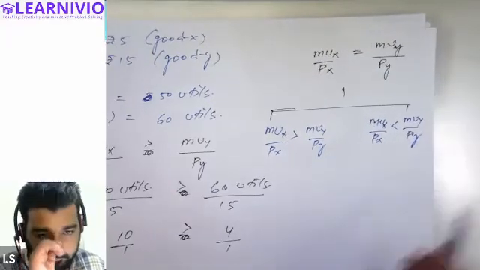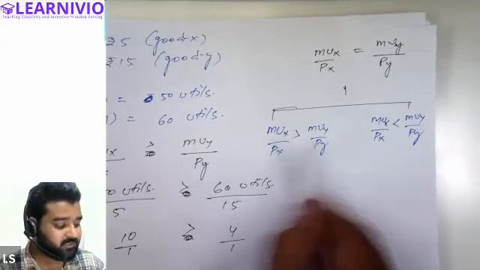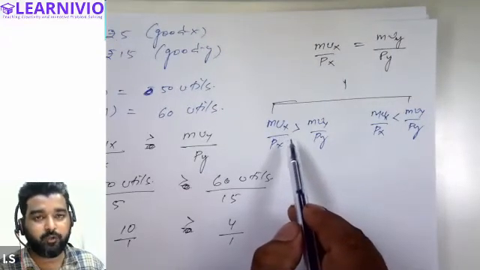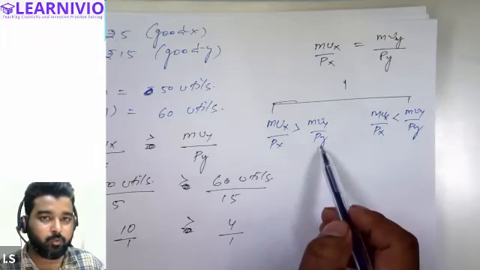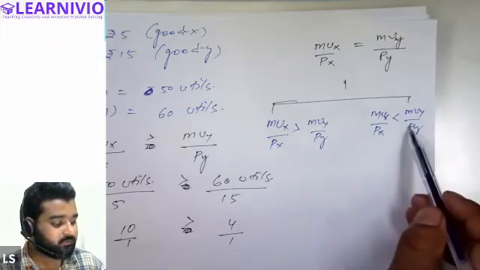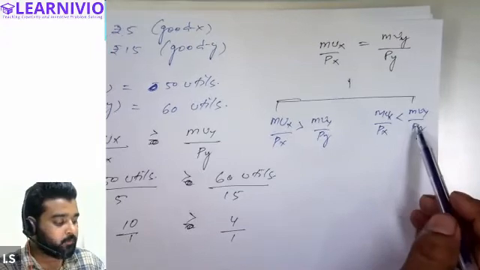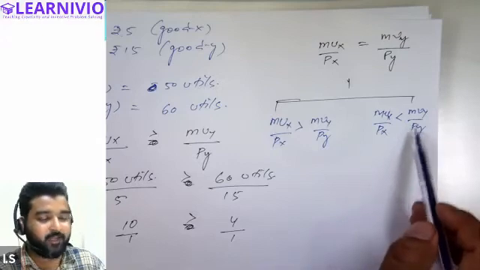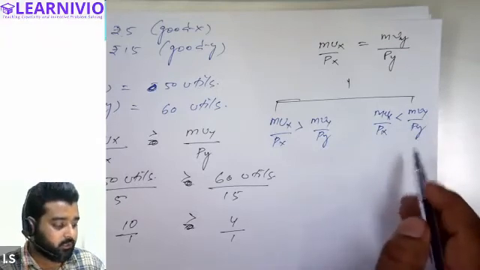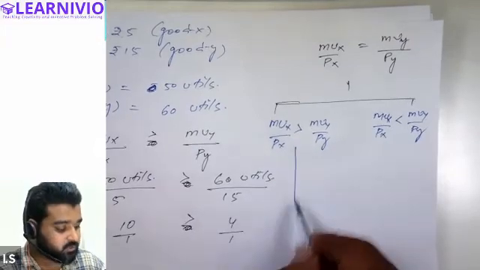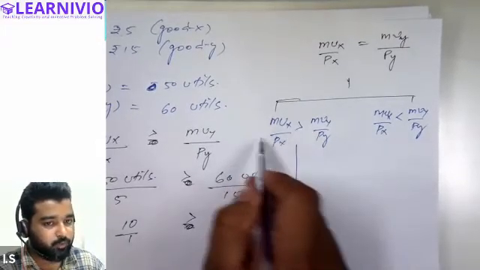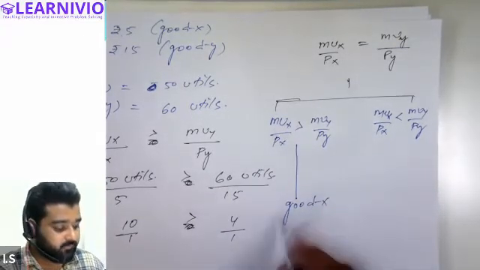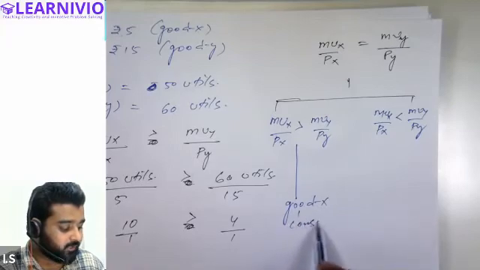Is it clear? What does the first situation indicate? That the customer is having more satisfaction by spending money on good X as compared to the amount he is spending on good Y. And what does the second situation indicate? That the consumer is having more satisfaction when he spends his income on commodity Y instead of commodity X. So when he is having more satisfaction from good X, he will continue to consume good X.